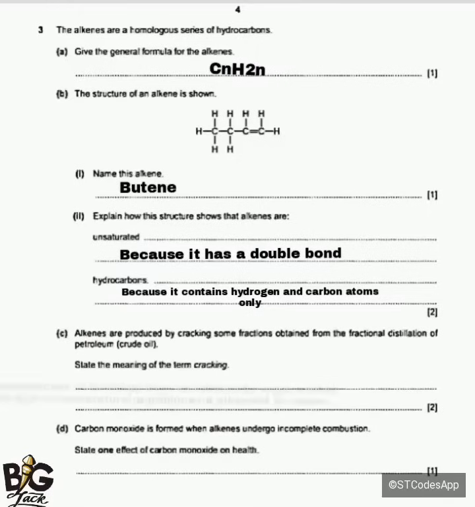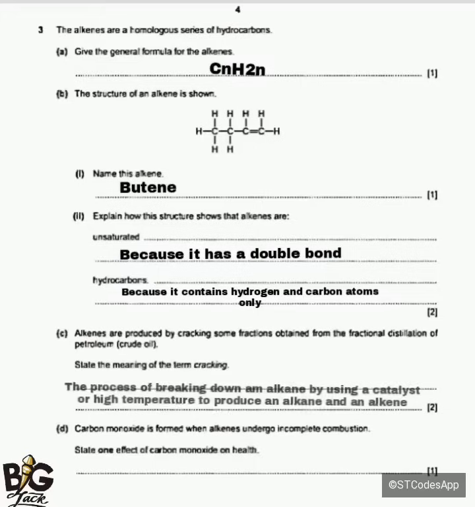This is a reaction where an alkane is broken down to form an alkane and an alkene. So during cracking, two products are produced: an alkane and an alkene. But this reaction is unpredictable.